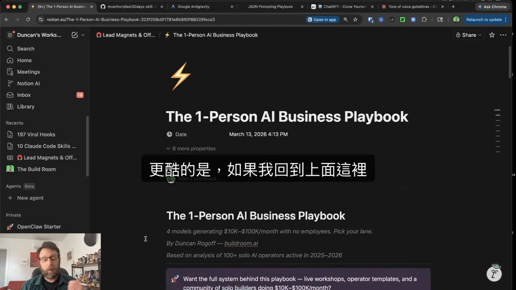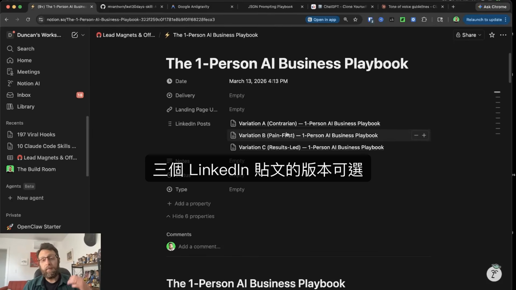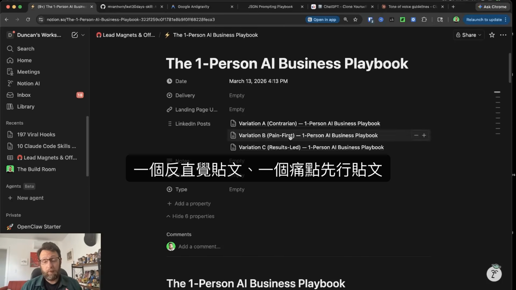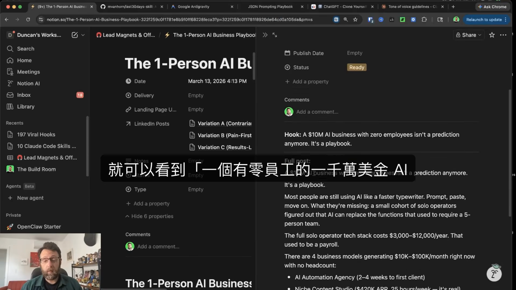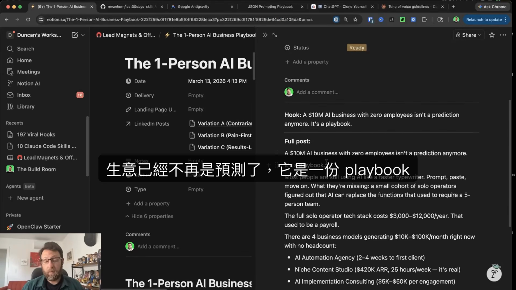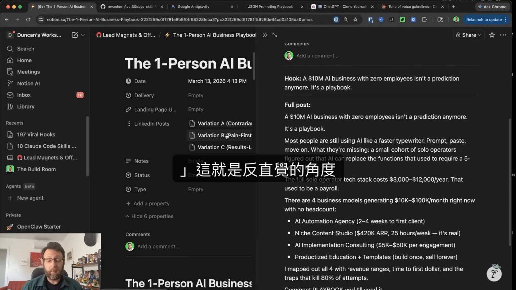And what's even cooler is if I come back up to the top here, I can twirl down these properties and I have 3 variations of possible LinkedIn posts for me. A contrarian post, a pain first post, and a results-led post. So we can just open up any one of these and we can see a $10 million AI business with 0 employees isn't a prediction anymore, it's a playbook. So that's the contrarian take.